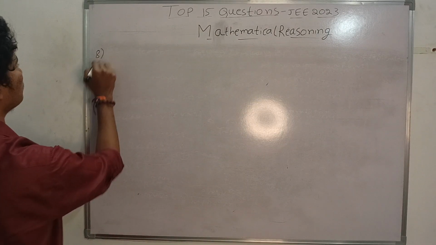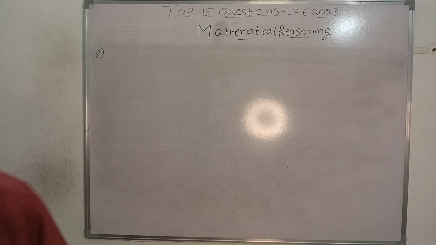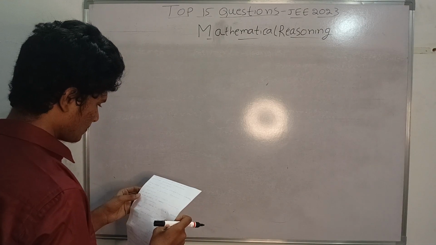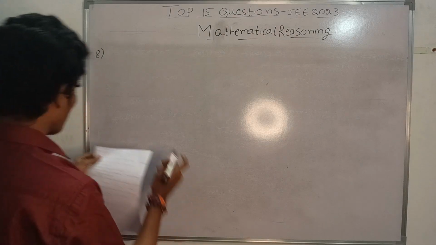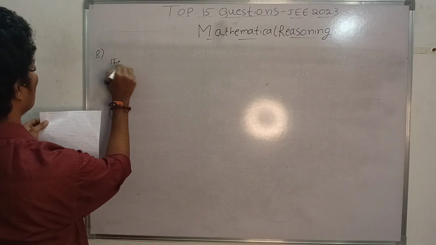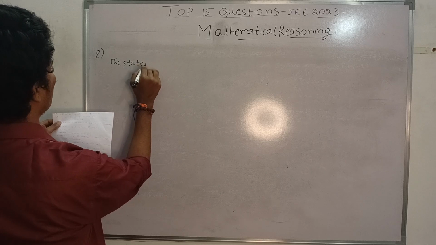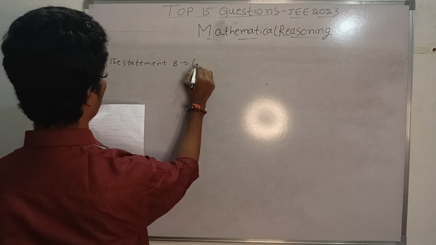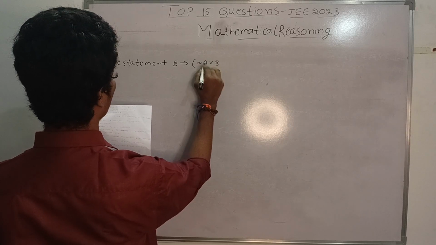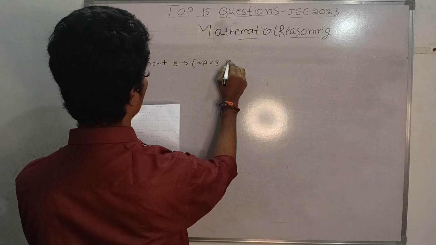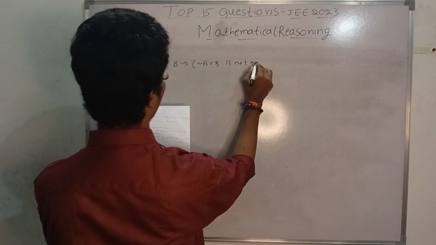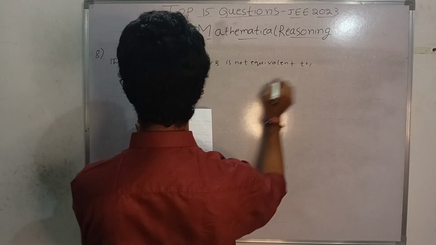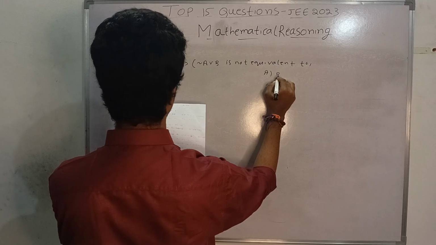Now the 8th question. The eighth question is: the statement B implication negation A or P, that is B, is not equivalent to which option?